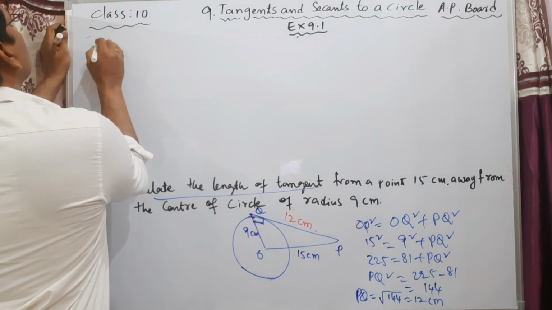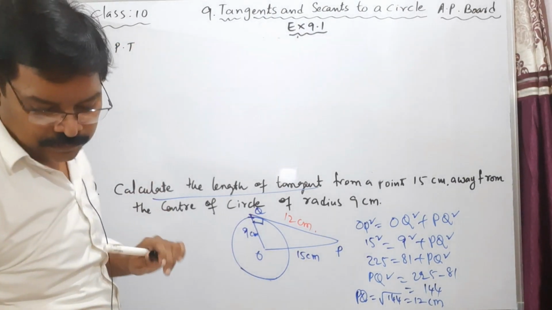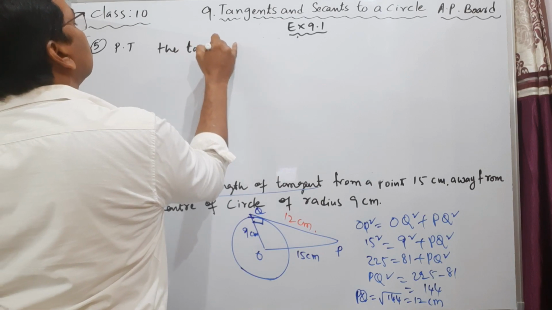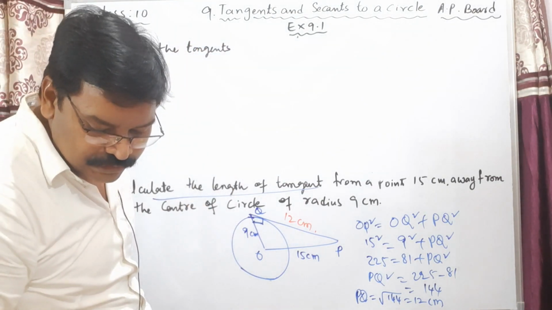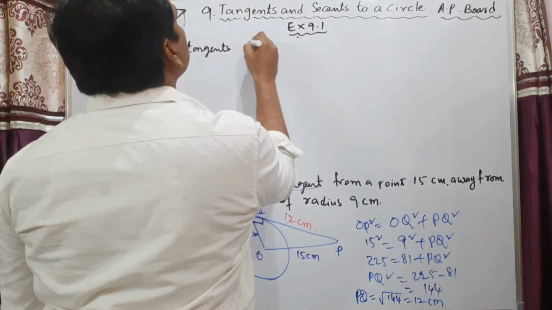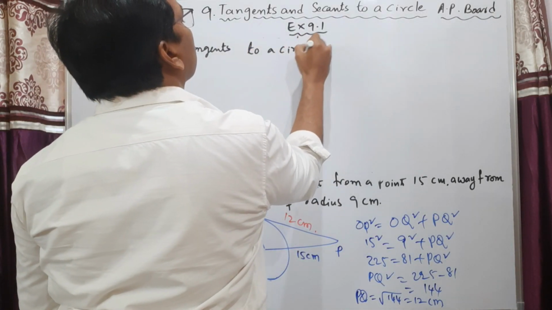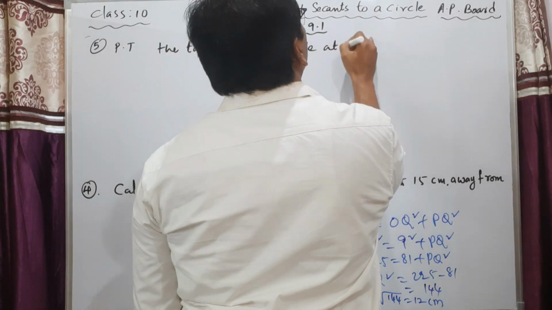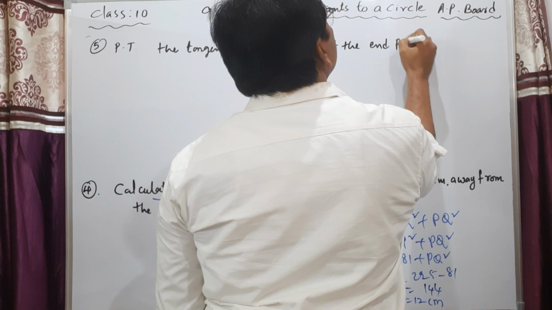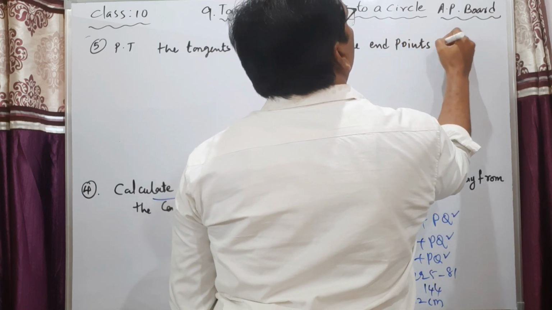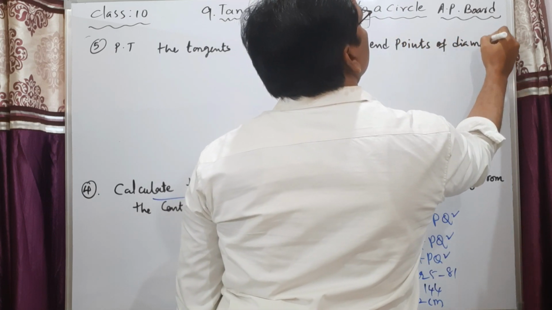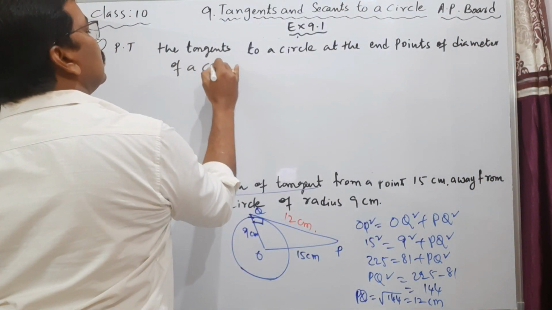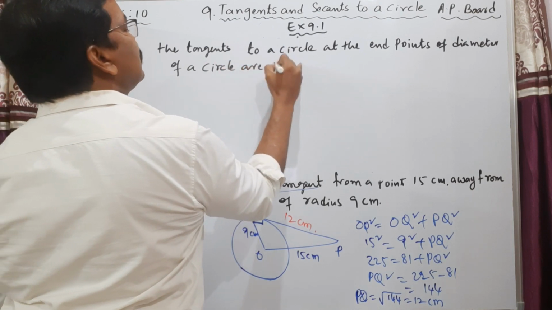Fifth one, prove that the tangents to a circle at the endpoints of a diameter of a circle are parallel.